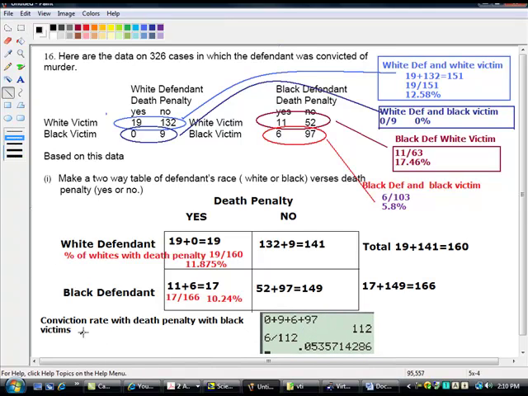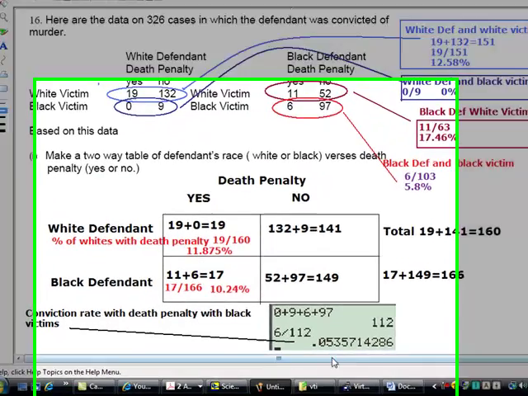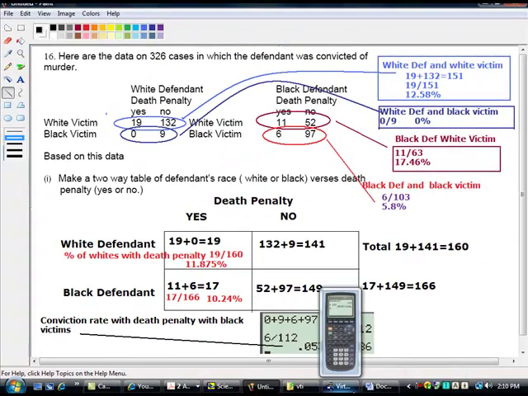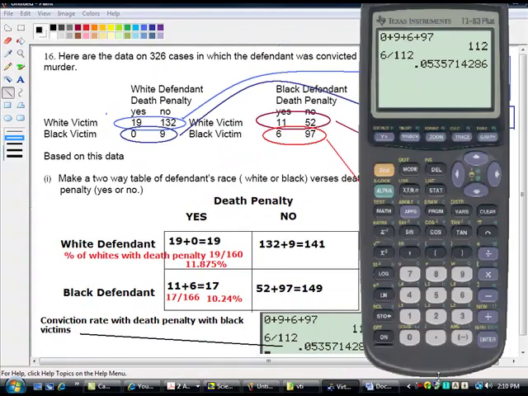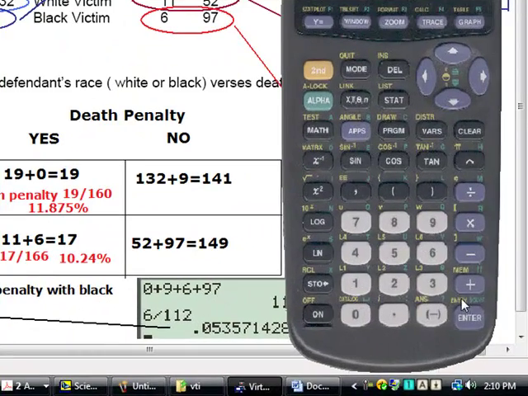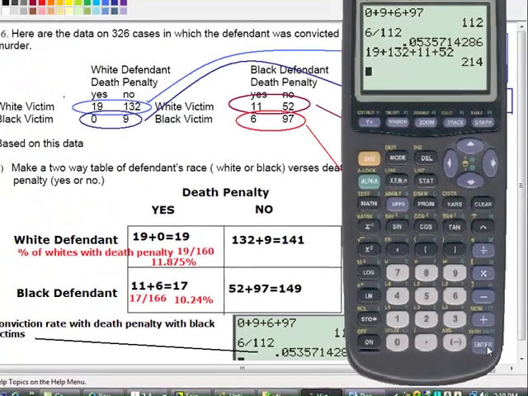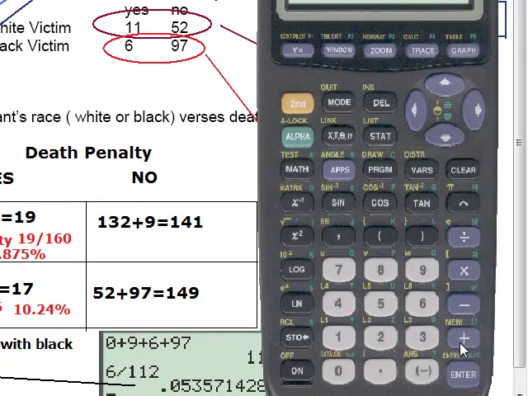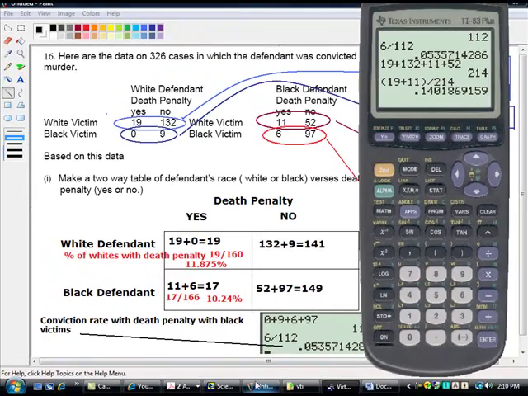Okay. Compute the same proportion for the white victims. So if we did that, get the calculator up. Let's add all the numbers in the row: 19 plus 132 plus 11 plus 52. We got these many. And how many convictions were there? 19 plus 11, which is 30, right? So that's like 14%.